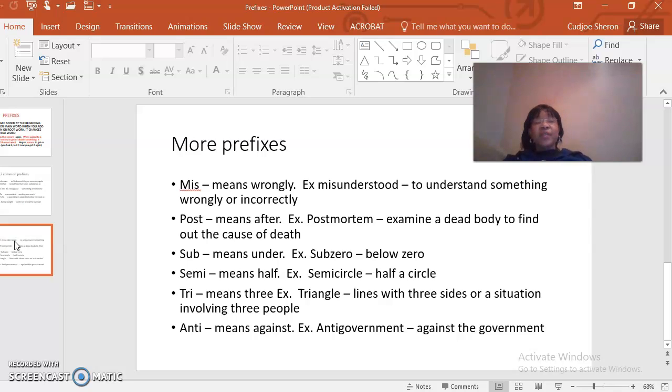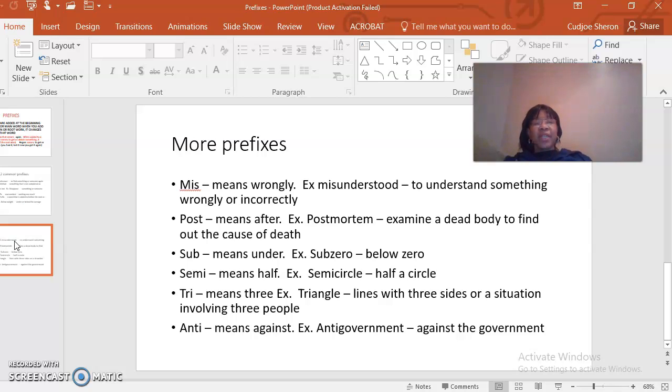Post means after. I bet you haven't heard this word before, and if you have, good for you. Post-mortem. It means to examine a dead body to find out the cause of death. You can't perform a post-mortem on a live person. It has to be after they are dead. Okay, so post means after.